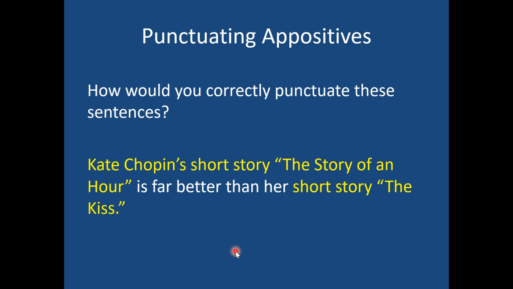If I put commas around those titles, which I've seen people do a lot, think about what you'd have left over. Remember, the comma almost makes something seem like it doesn't matter, or it's not necessary. So if I ended up putting commas around those titles, you'd end up with a sentence which says, Kate Chopin's short story is far better than her short story. That doesn't make any sense at all. That's the reason why we're not going to add any commas. I need to explain which short story you're talking about. It's absolutely necessary to have those titles. No commas.